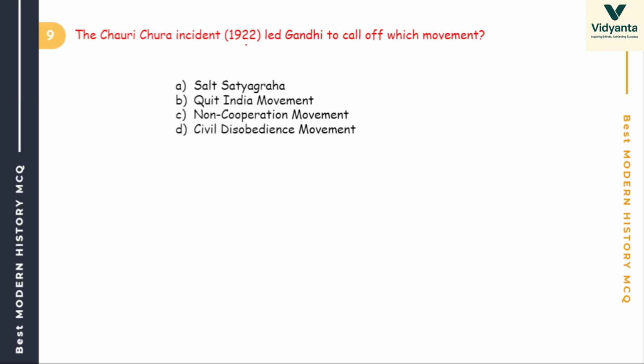Next, the Chauri Chaura incident in 1922 led Gandhi to call off which movement? The options are Salt Satyagraha, Quit India movement, non-cooperation movement, civil disobedience. Why did Mahatma Gandhi call it off? The answer is non-cooperation movement. In the area of Chauri Chaura, 13 policemen were burnt by these activists.